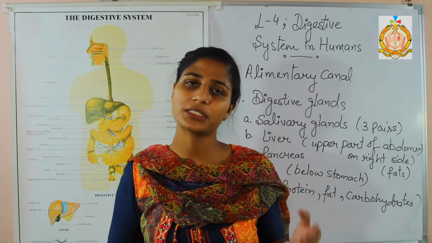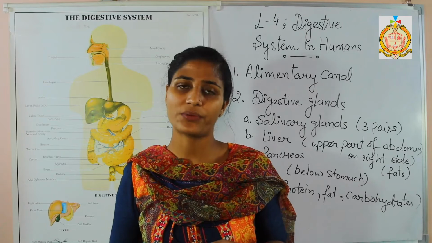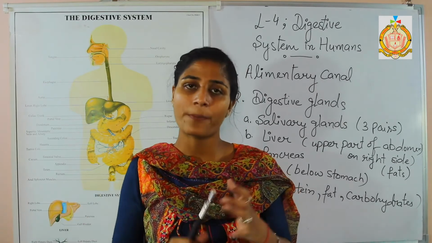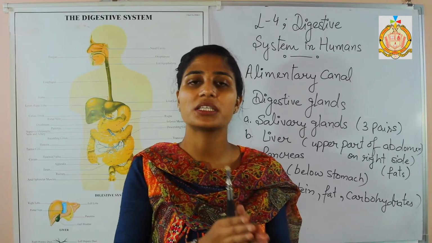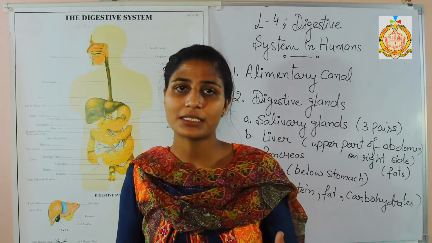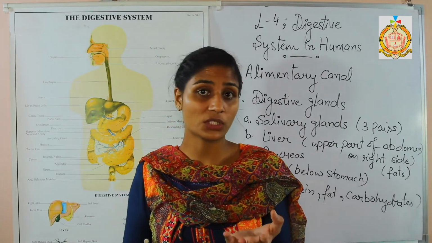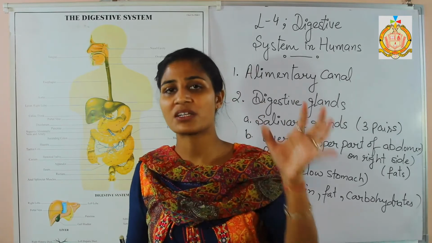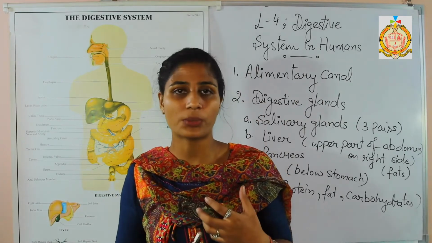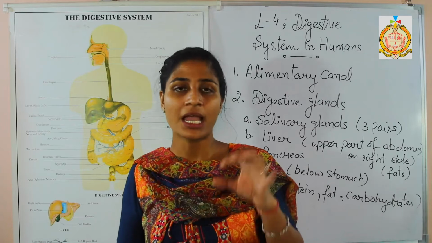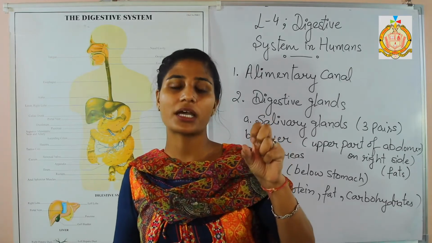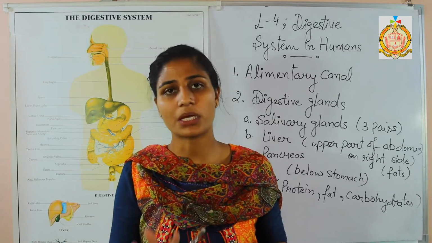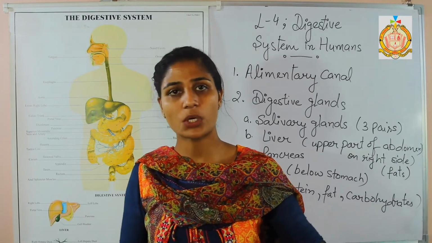They convert the proteins, fats and carbohydrates into soluble forms in the small intestine. In that way, the food is converted into a soluble form, and the contents that are useful for the body mix with the blood, and with the help of blood they go to the other parts of the body and give energy to our body for other metabolic activities. The rest of the waste products go for the filtration process, and afterward they come out from our body. So that is the function of the small intestine.